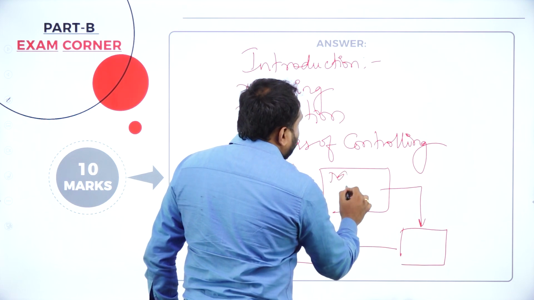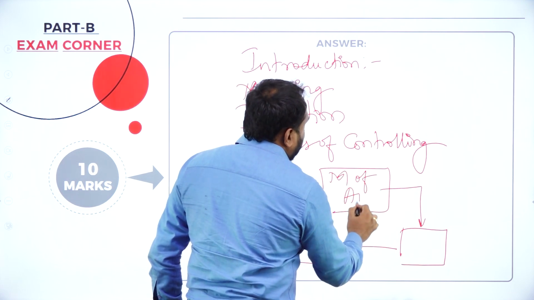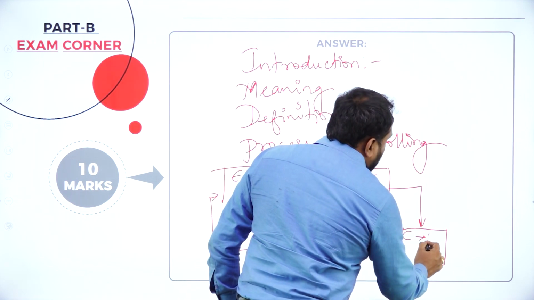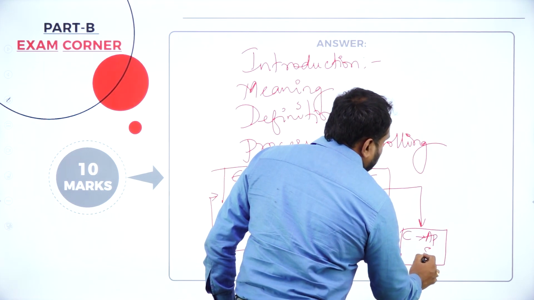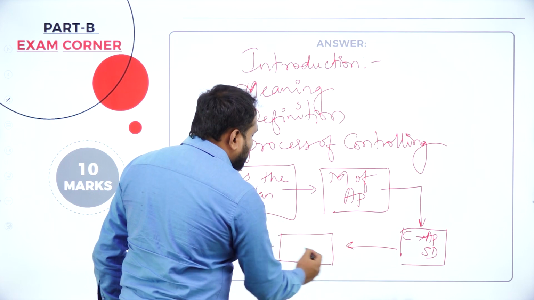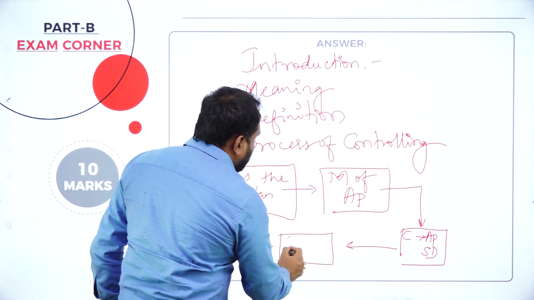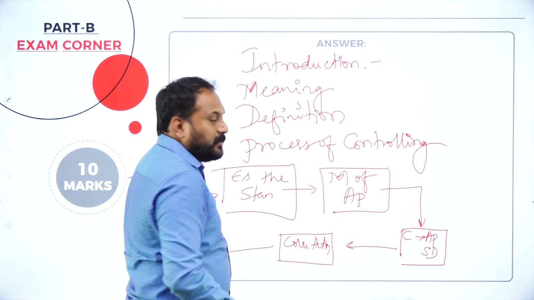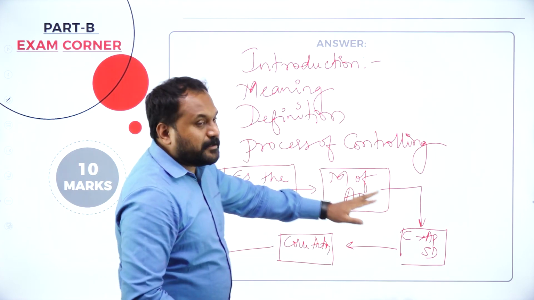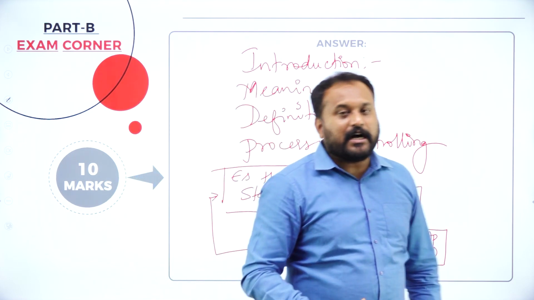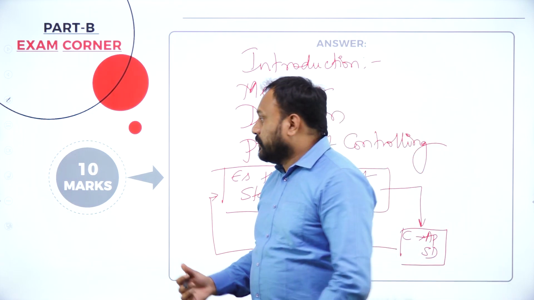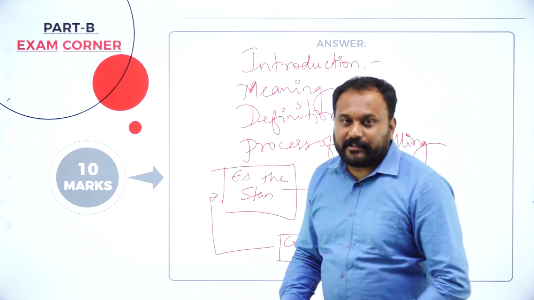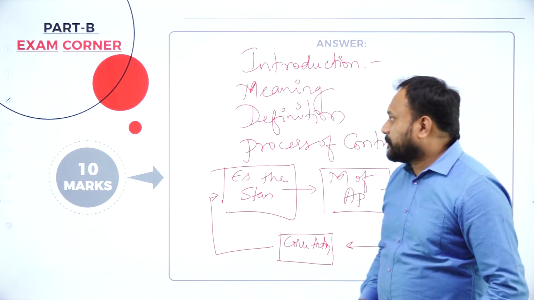Then measuring of actual performance. After that, comparing actual performance with standard. After that, if deviation is there, correcting action. Again, establishment, because it is a continuous process. That is how the process is all about. Now, if you write like this and then go with the conclusion, it's the end of the solution. The answer is all yours.